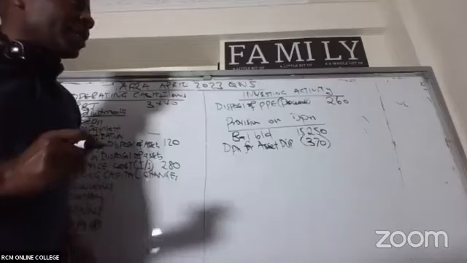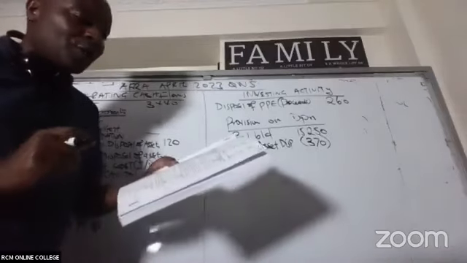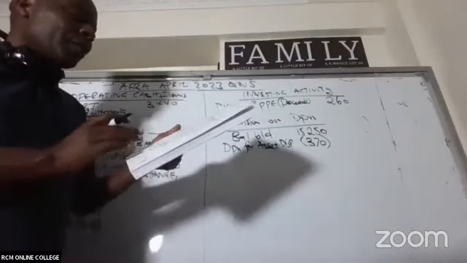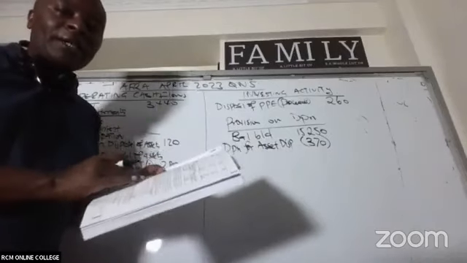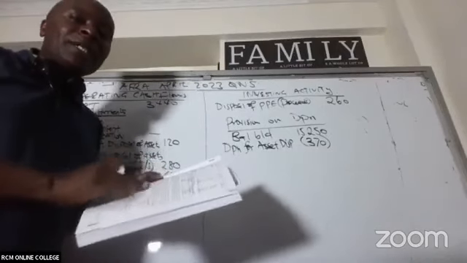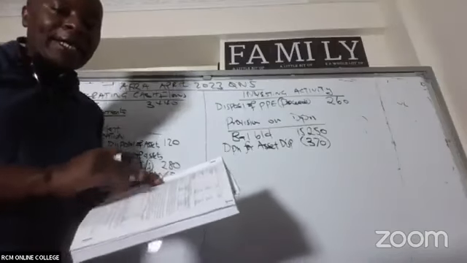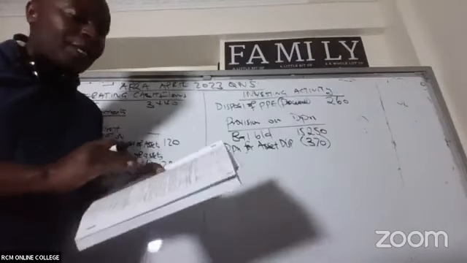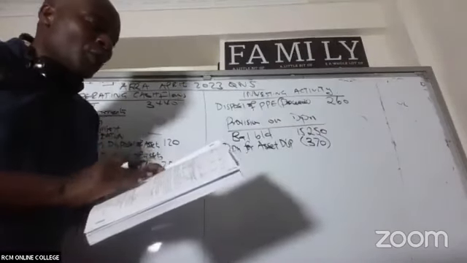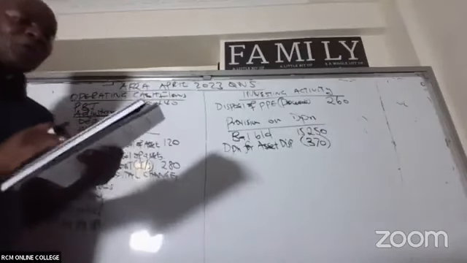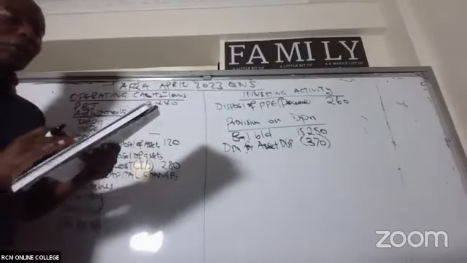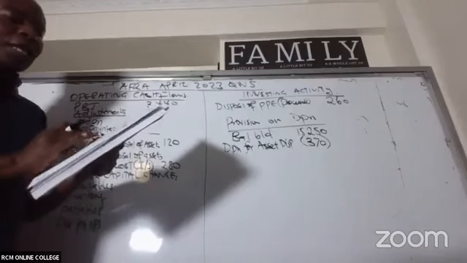Now, ladies and gentlemen, if you look at this question very well, you'll be able to see on note number 2, we did something. We acquired a subsidiary. On 1st January 2022, G Limited acquired 75% of the 100 million ordinary shares of shillings 10 each in S Limited.